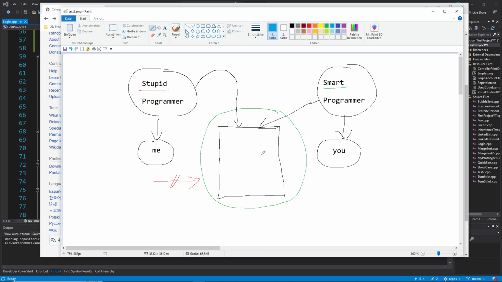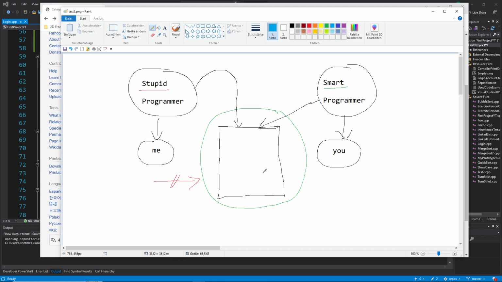The reason is the task was that you should work together. You should write a code which works, but the stupid programmer should be able to understand it, and he didn't take this into account. So in other words, the failure was the smart programmer. He made a code which is not fulfilling the task.